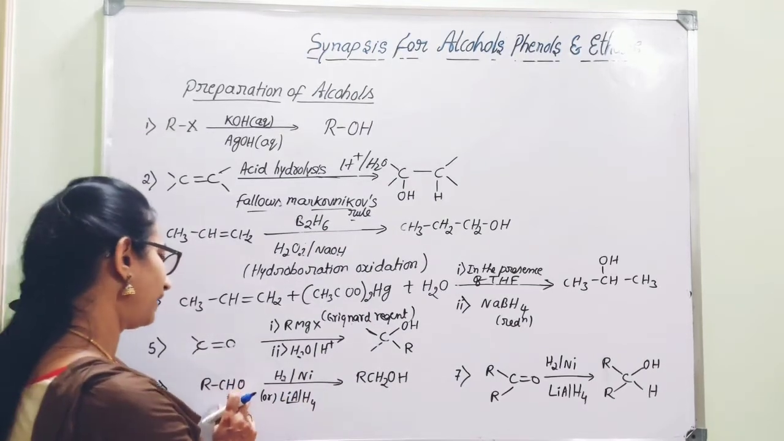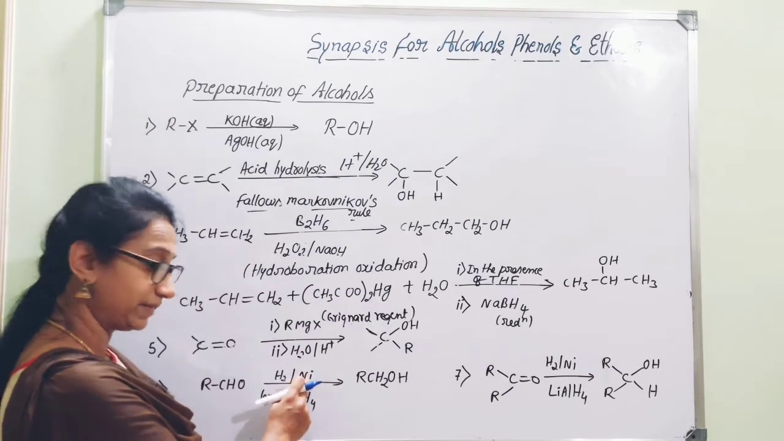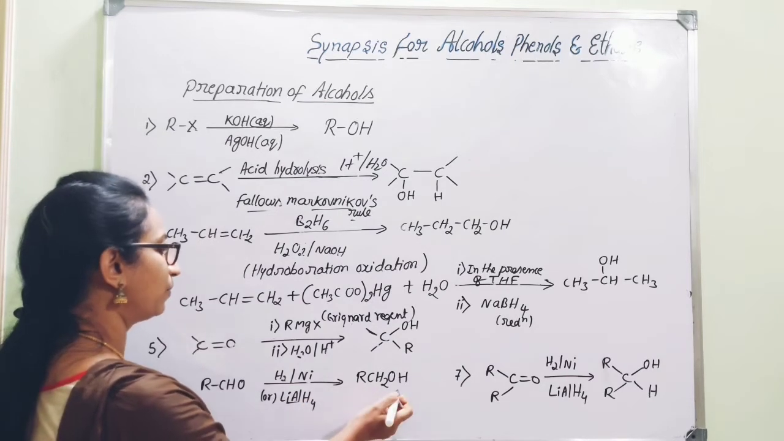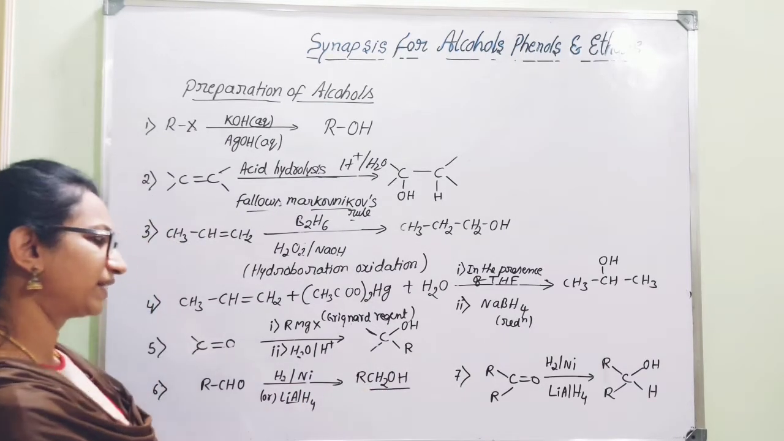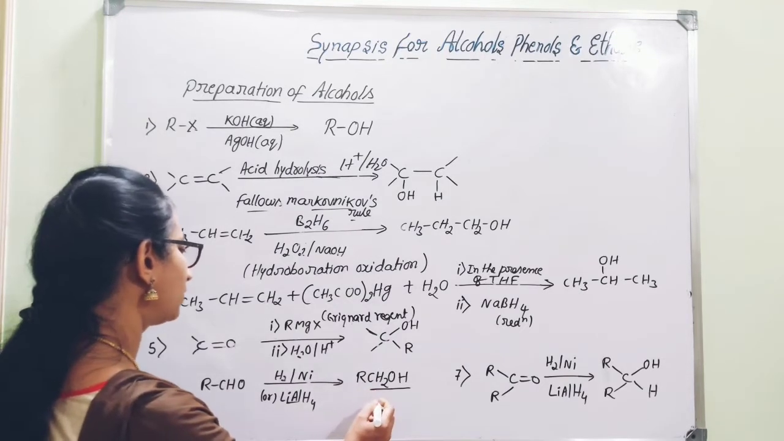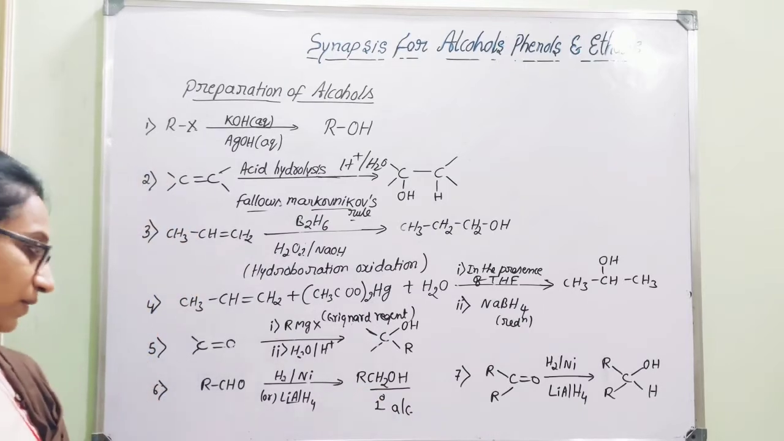So when an aldehyde is subjected to a reduction process in the presence of nickel metal, or when an aldehyde is treated with lithium aluminum hydride, what is the expected product? The expected product is, what type of alcohol? It is a primary alcohol. Got it?